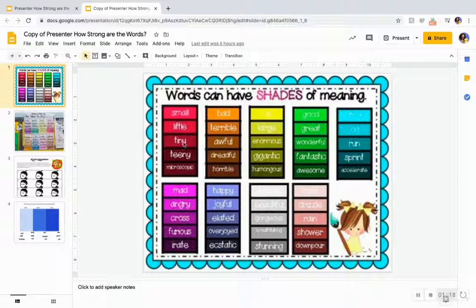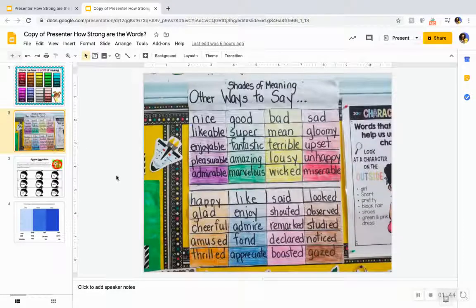Another example we have is mad. We're going to look at all of these words that mean the same thing of feeling mad, but some of the words are stronger. So we have mad, which is kind of the weak word. It's a simple word. It's a kindergarten word. Then we have angry, then cross, then furious, then irate. Wow, what a strong word that means mad, irate. Let's move on and look at a few other examples. This is a chart that can help you, and you can go back into this video later on if you need to, and this one can help you see very clearly words that go from weaker to stronger.